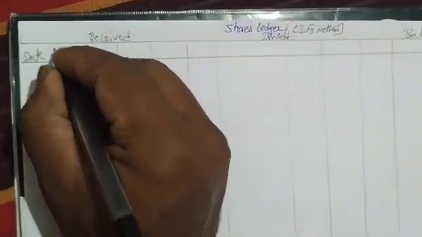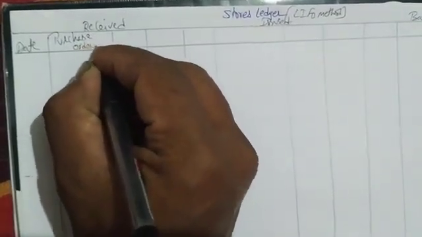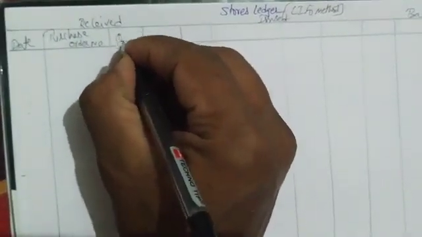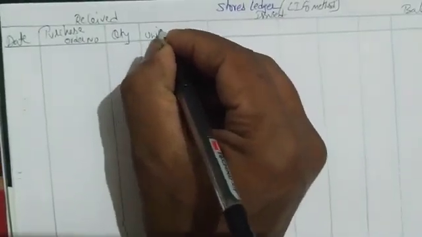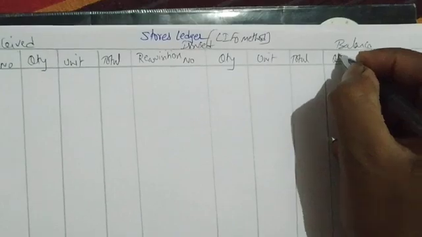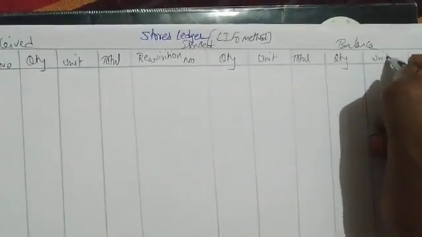Date, purchase order number, quantity, unit, total, requisition number, quantity, unit, total, quantity, unit, total.